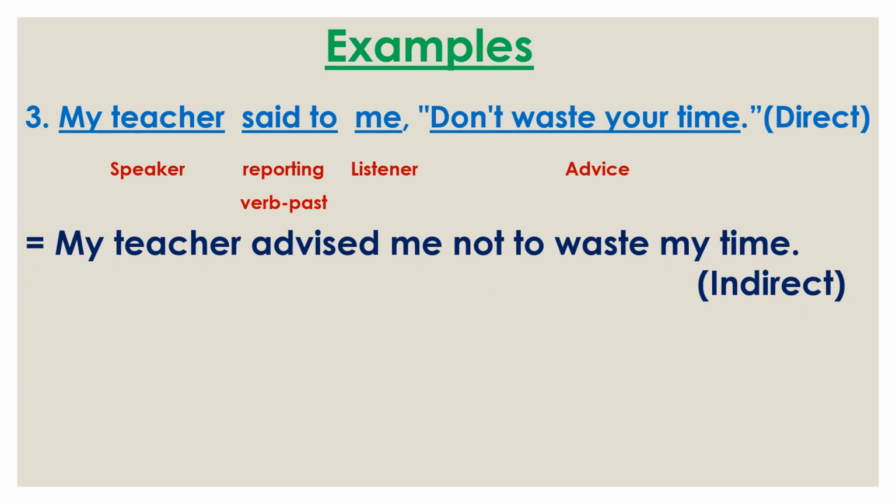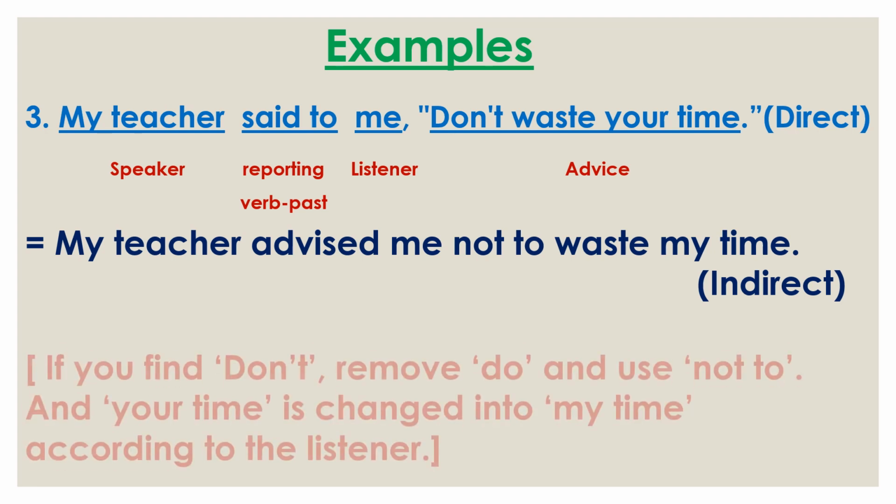At first we use my teacher, then in place of said to we use advised, because don't waste your time indicates advice sense. Then the listener me. Then remove do and use not to, and the other part, waste your time.